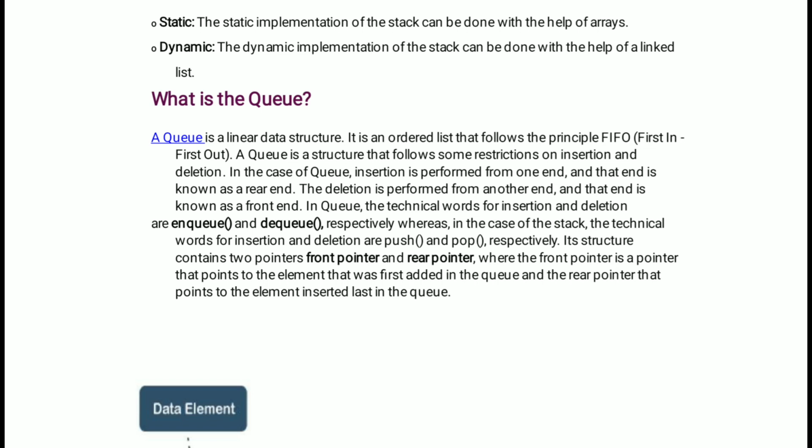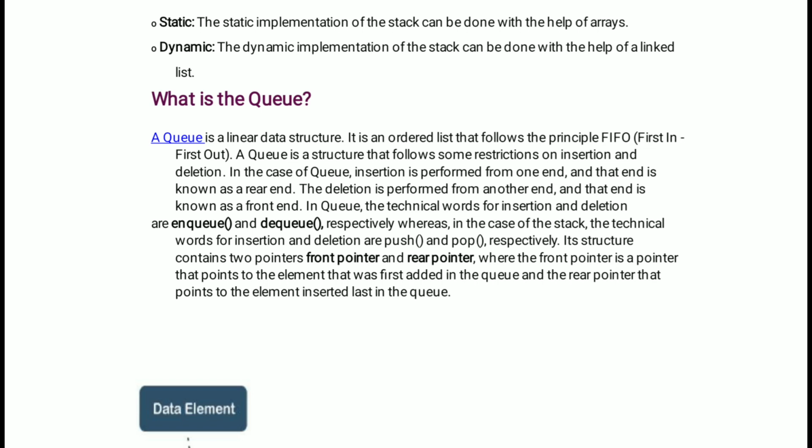Only in the stack container, we are inserting the elements and deleting the elements in only one way. But in the queue, we are inserting the elements in one end and deleting the elements in the other end. That means here two ways are there.